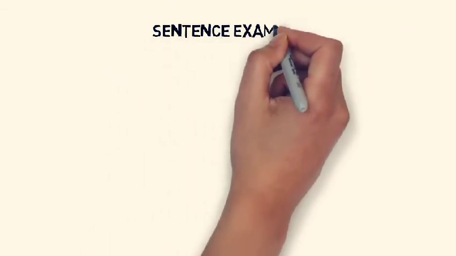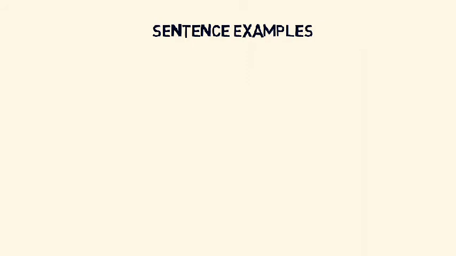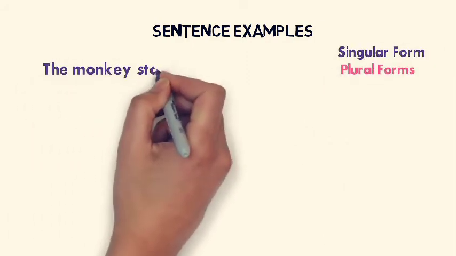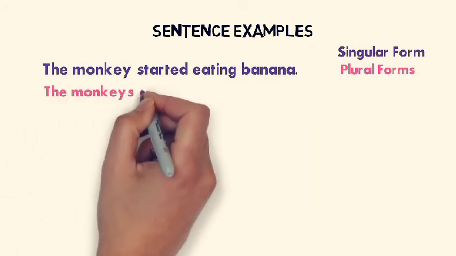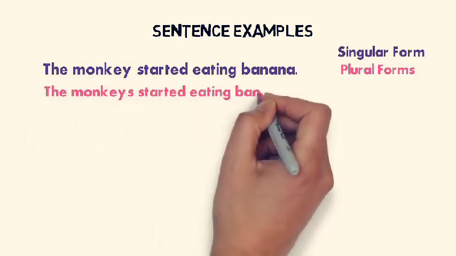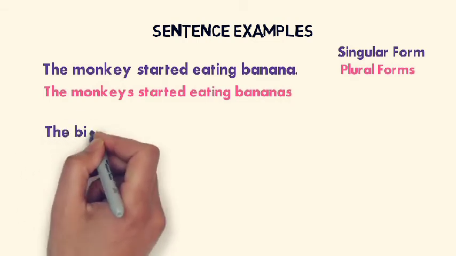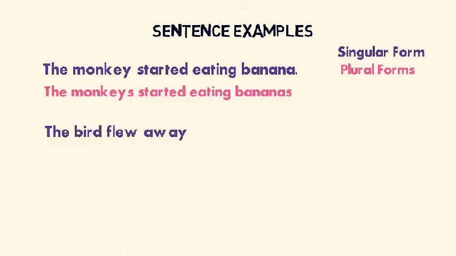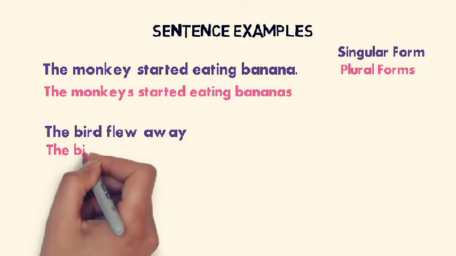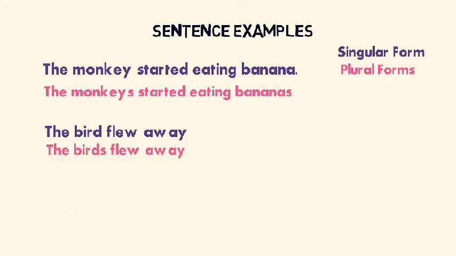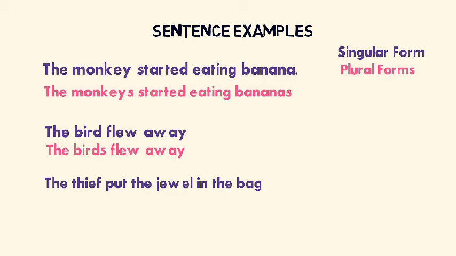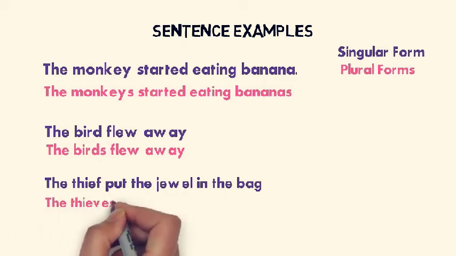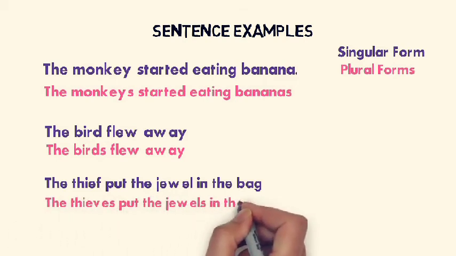Let's see examples of singular forms and plural forms in sentences. The monkey started eating bananas. Its plural form, the monkeys started eating bananas. The bird flew away. Its plural form, the birds flew away. The thief put the jewel in the bag. Its plural form, the thieves put the jewels in the bag.